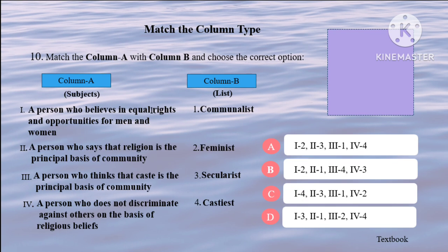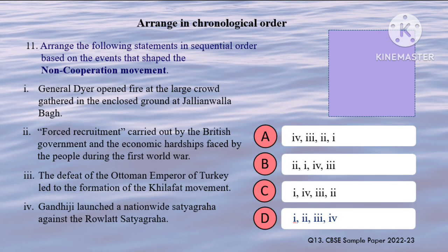A person who believes in equal rights for men and women is a feminist. A person who says religion is the principal basis of community is a communalist. A person who believes that caste is the principal basis of community is a casteist. And a person who doesn't discriminate on the basis of religion is a secularist. So the correct option is B.